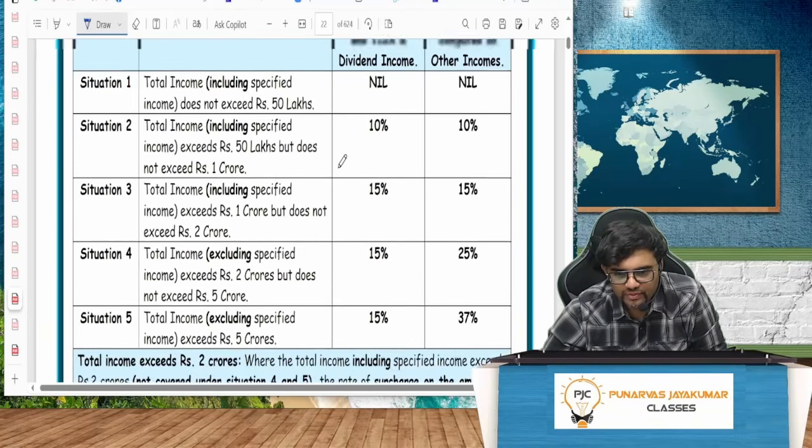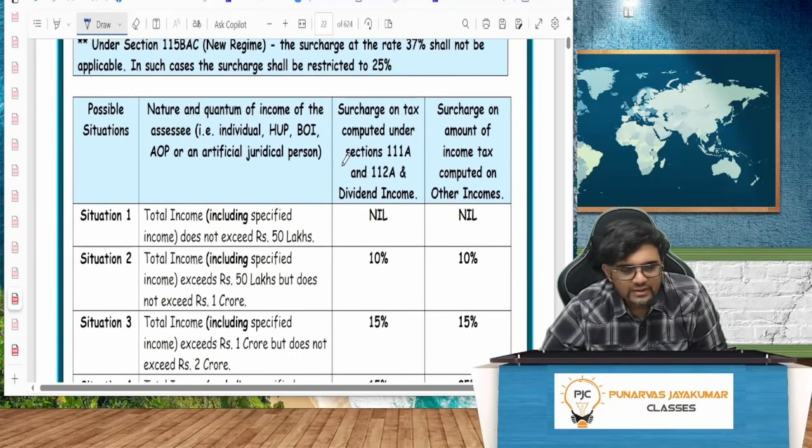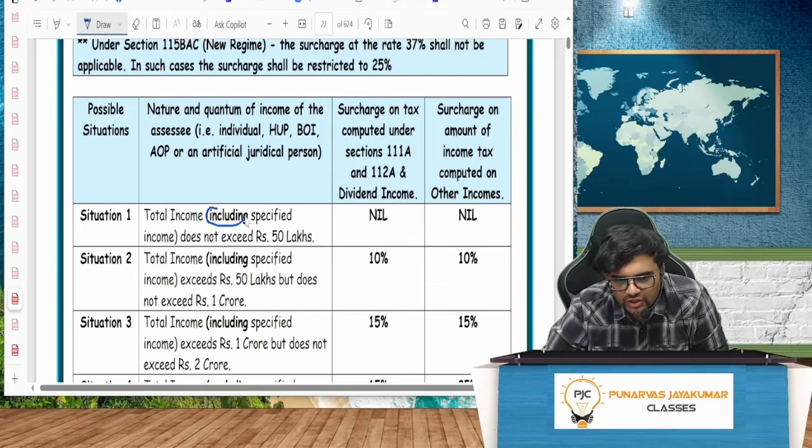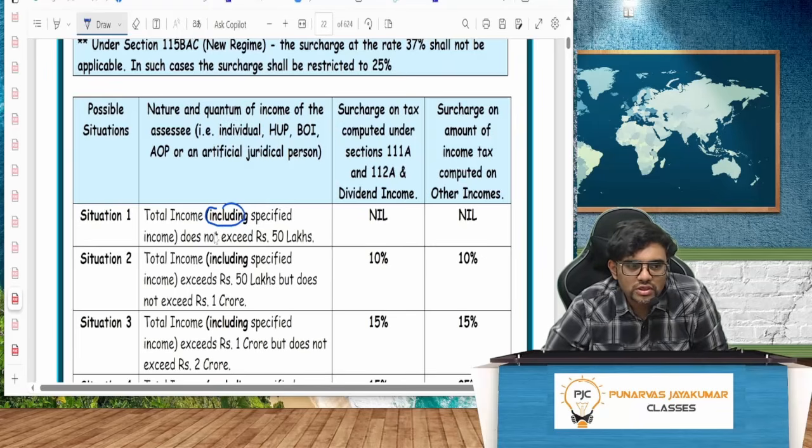And for specified income, it is only 15%. Now, this chart is important. We'll explain, then we can solve the problem, right? You see, first one, total income will include specified income also, and it does not exceed 50 lakh.